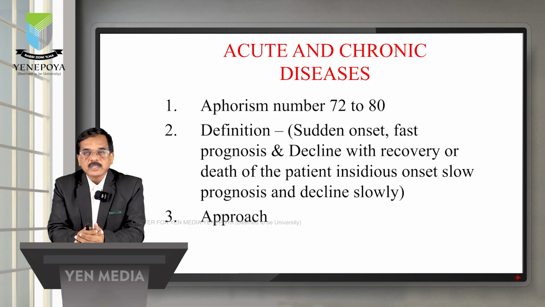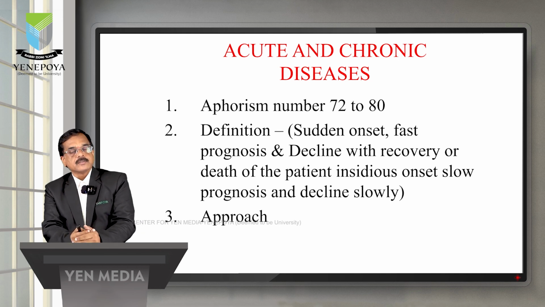That's acute conditions. Chronic disease is where the onset is very insidious, the progression is slow, and there will be a decline. A chronic condition always takes more time. Insidious onset means a slow and steady onset of the disease, with or without the awareness of the patient.